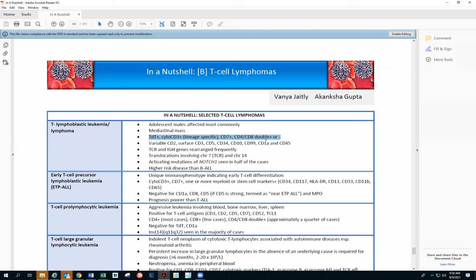Okay, yeah. So then variable CD2. As we saw, the CD2 comes a little late. So variable CD2, surface CD3 that comes late as well, but that can be still there in the immature stage as well. CD5 that comes late as well. CD34 that can be lost in initial phases. CD10, CD99, CD1A, and CD45. T cell receptor genes and IGH gene rearranged frequency, and higher risk disease than B-ALL, activating mutations in NOTCH1 genes.